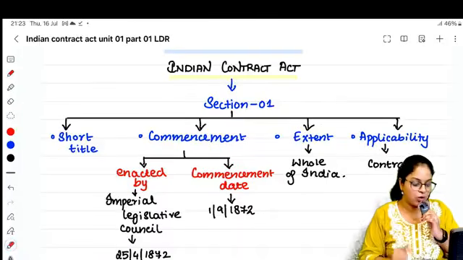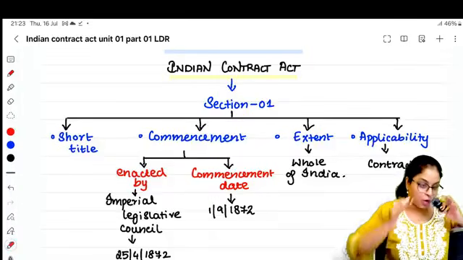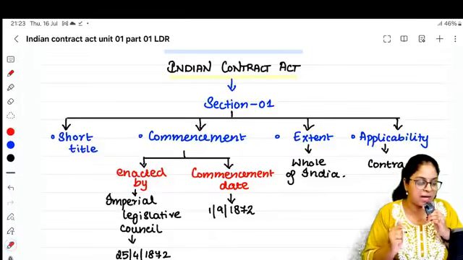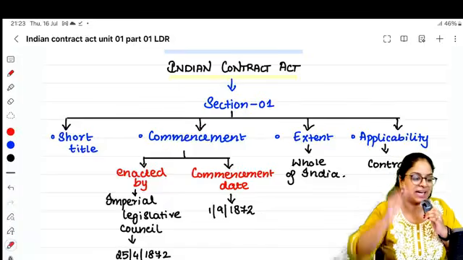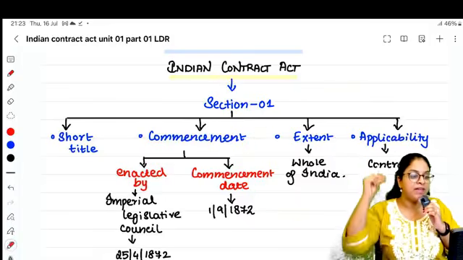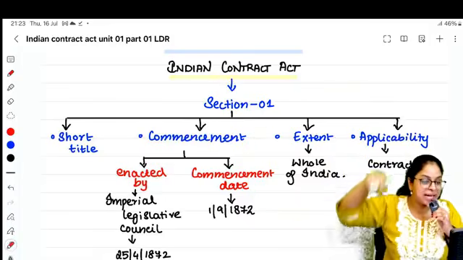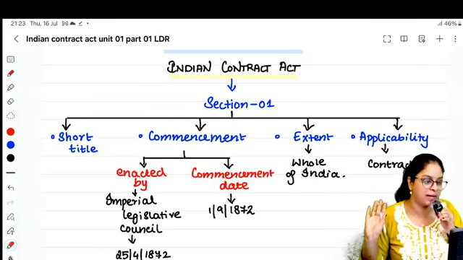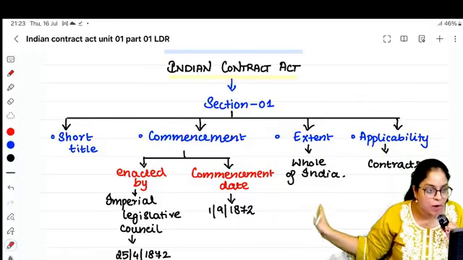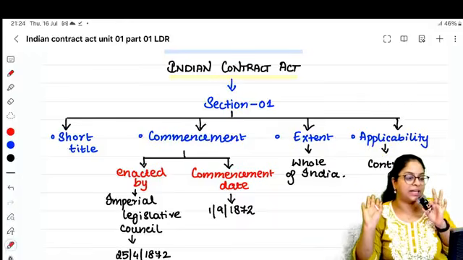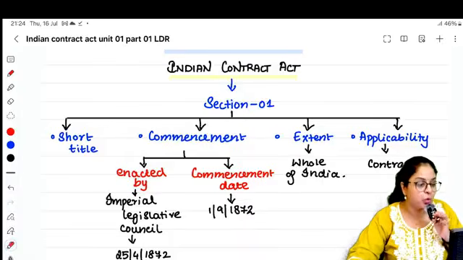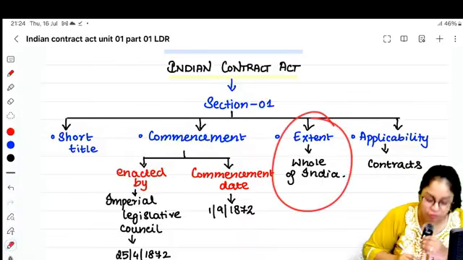Next is the extent of the act. Where will this apply? Only in some states in India, or all states in India, or all states excluding Jammu and Kashmir? The Indian Contract Act 1872 is applicable to the whole of India. Whether you are a person sitting in Mumbai, Calcutta, or Pondicherry entering into a contract, the Indian Contract Act is applicable.